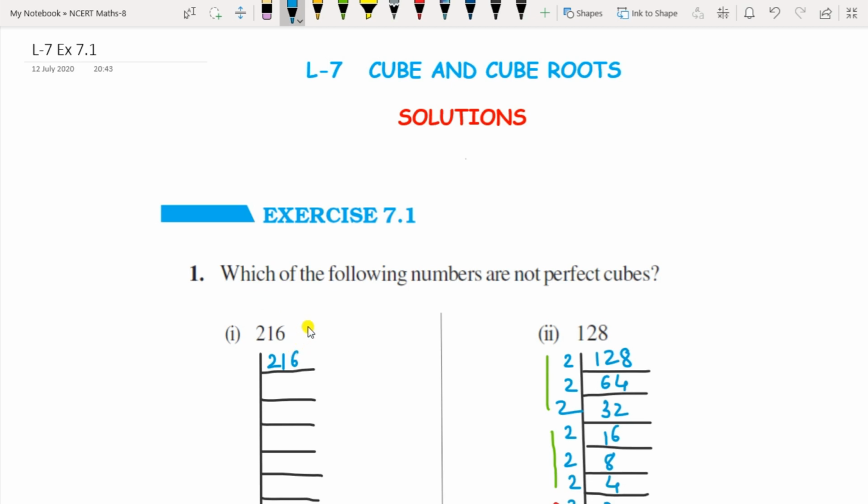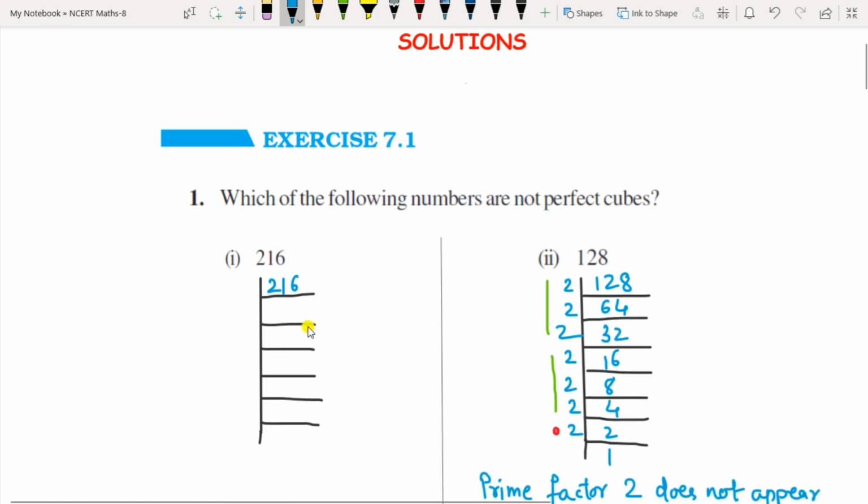In cubes you have to solve by prime factorization only, like you have seen in finding the square root by prime factorization. In a similar way we have to use it here. So 216 is given, divided by 2 gives 108, then 54, 27, then 3 9s, 3 3s, and 3 1s.